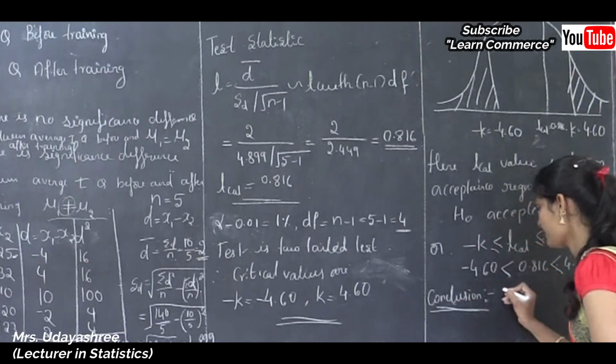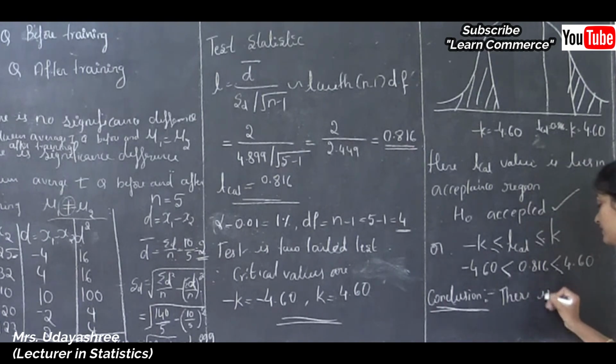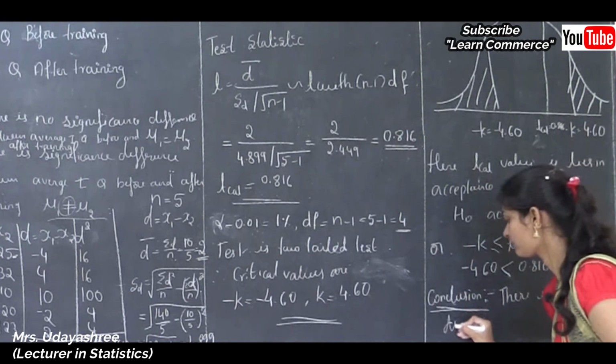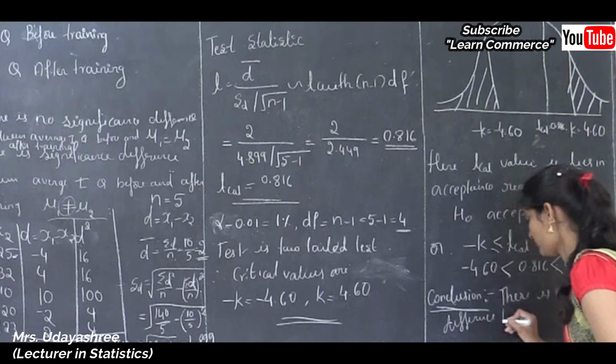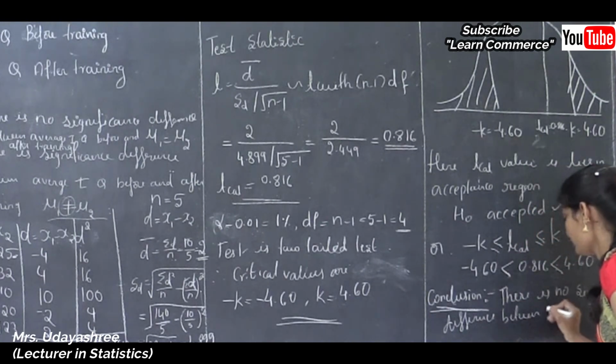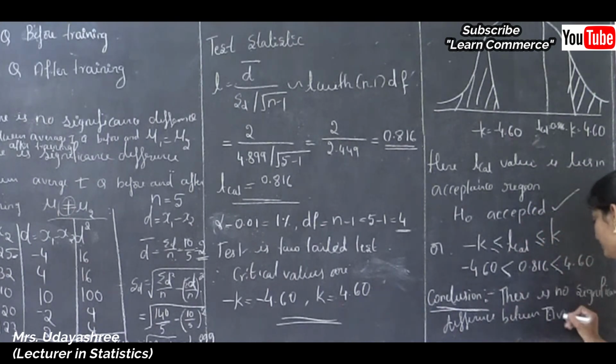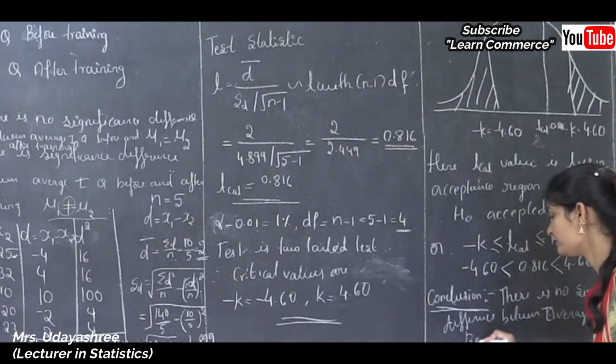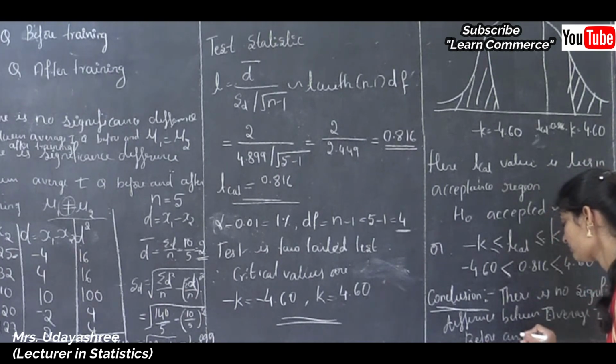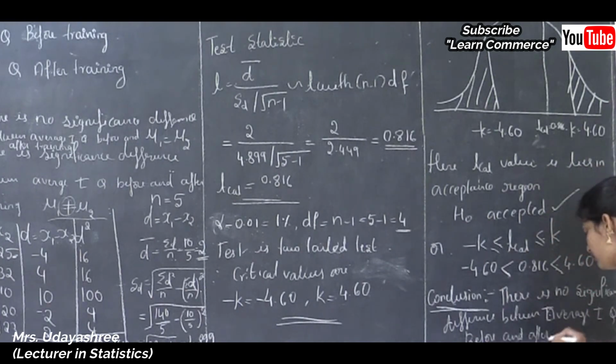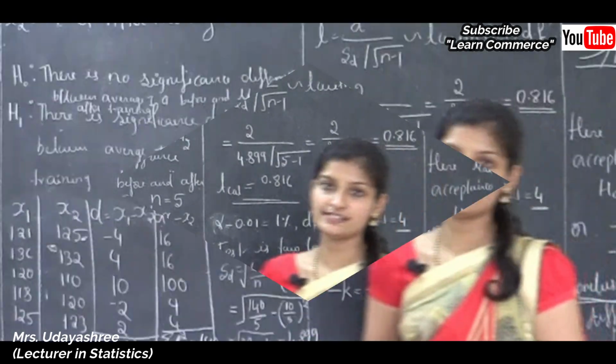Conclusion is there is no significant difference between average IQ before and after training. That we can also say that mu1 is equal to mu2.